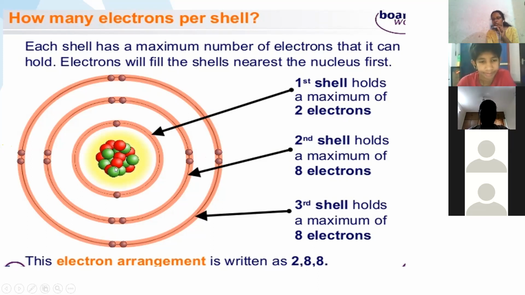No need to draw the nucleus part. Just keep a circle and write oxygen. Around that, first take the oxygen atom. Atomic number is 8. What will be the electronic configuration? 2, 6, right? So 2, 6 means there are 2 shells, 2 orbits: 2 electrons in the first orbit, 6 electrons in the second orbit. So you have to draw 2 circles.